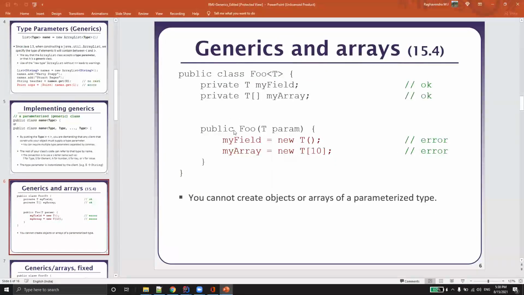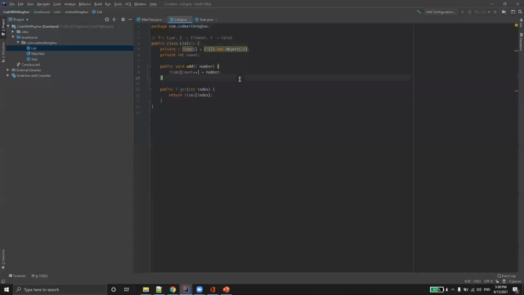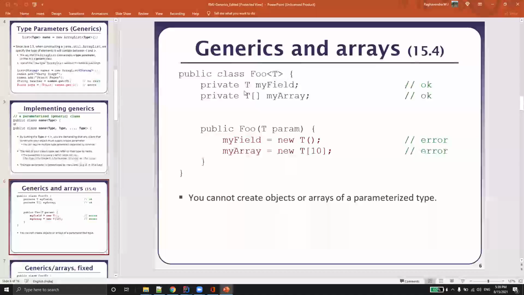And this is the problem we just saw and addressed also. When we try to create a class of public Foo and try to create this one, it won't allow us to create the object. Earlier, when I tried to give it here, it used to give me an error because at this point of time we do not know the type of the reference that we're getting. So we can't do that. We can't create objects or arrays of parameterized type.